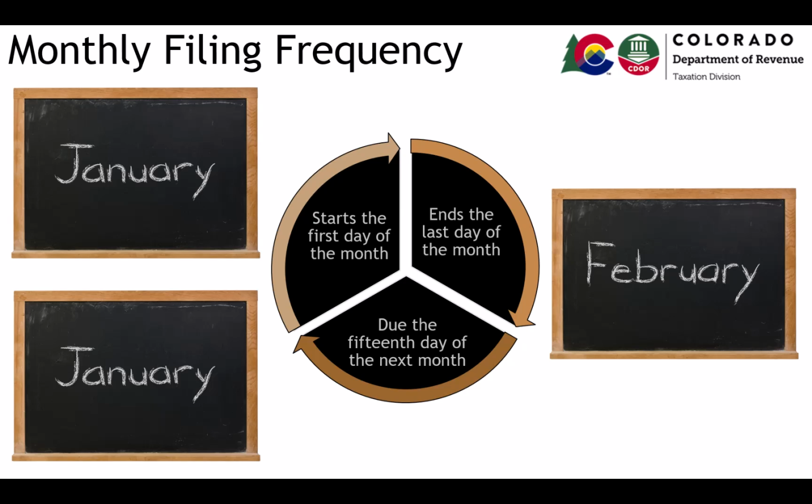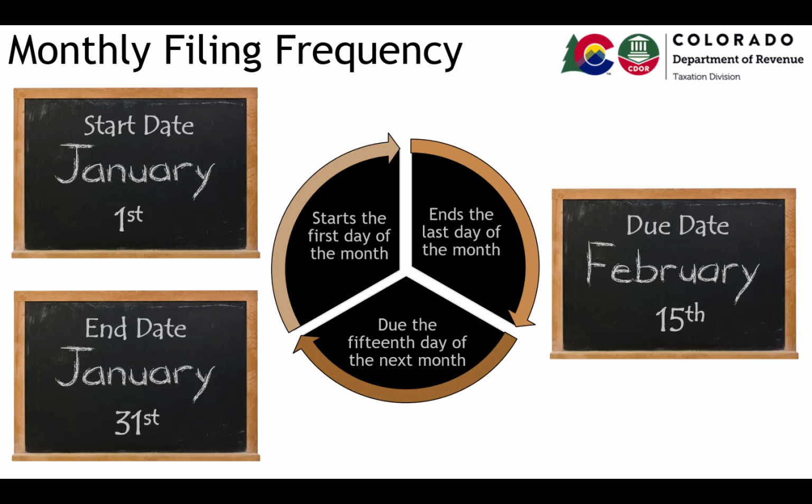In our second example, the employer's total annual withholding tax liability is greater than $7,000, but less than $50,000, so the filing frequency is monthly. Monthly filing periods start on the first day of the month and end on the last day of the month. Returns and payments are due on the 15th day of the month, following the end of the previous month. For this example, any payroll processed by the employer starting January 1st and ending January 31st was due February 15th.